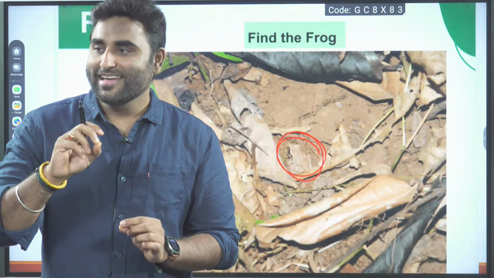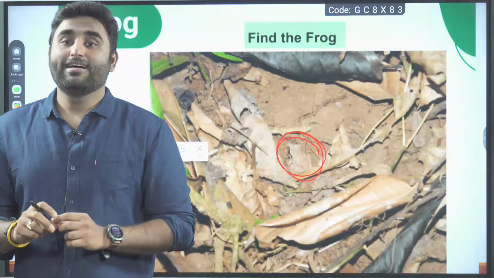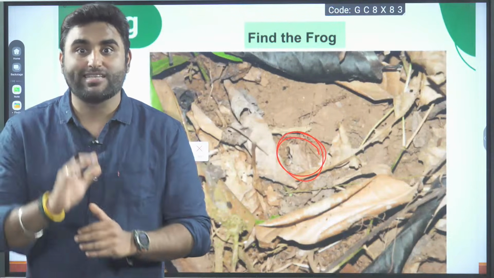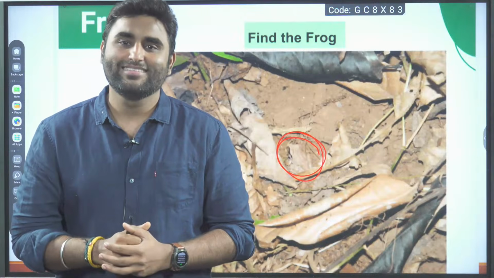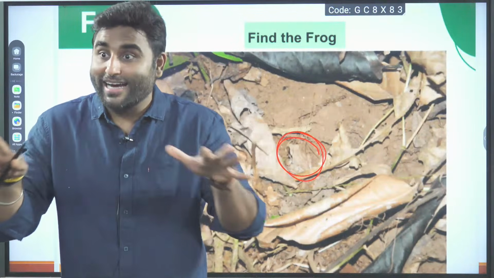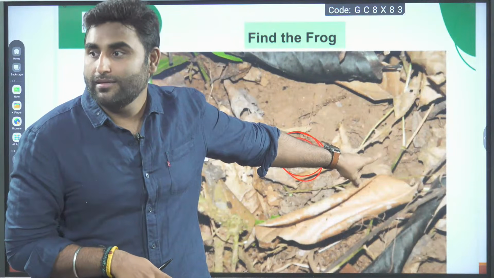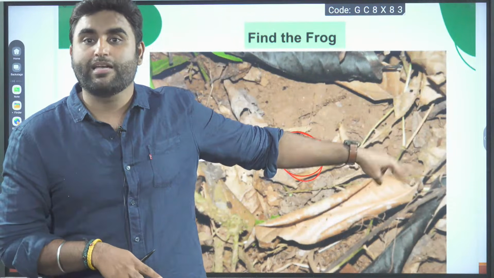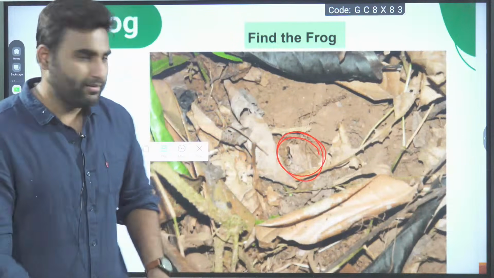So camouflaging, you are a snake. You didn't see it. So camouflaging is to hide in the surrounding color, and mimicking the color of the dried leaves or brown color. So that is mimicry, protective coloration. Are we clear? Now let's go ahead.